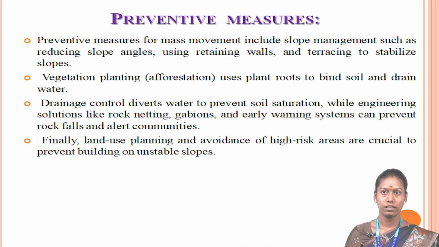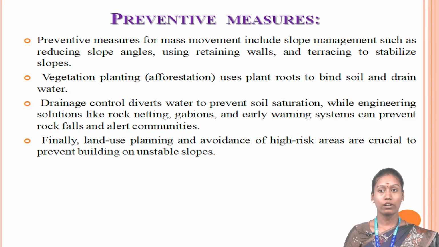Then preventive measures for mass movement, which include slope management, such as reducing the slope angle, using retaining walls and terracing to stabilize the slopes. Vegetation planting, which means afforestation, uses plant roots to bind the soil and drain water. Drainage control diverts water to prevent soil saturation, while engineering solutions like rock netting, gabions, and early warning systems can prevent rockfalls and alert communities. Finally, land use planning and avoidance of high-risk areas are crucial to prevent building on unstable slopes.